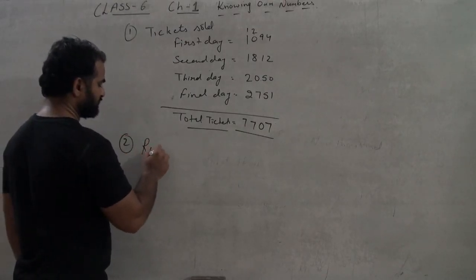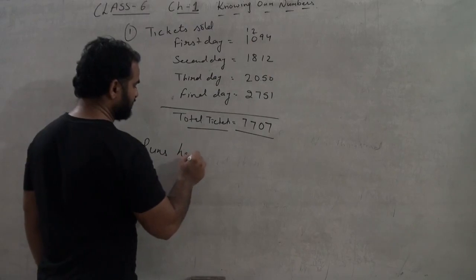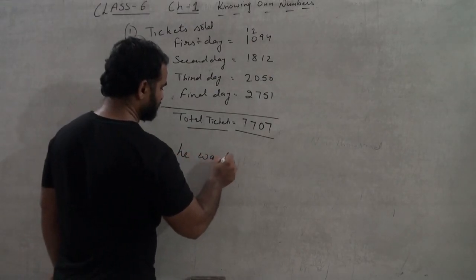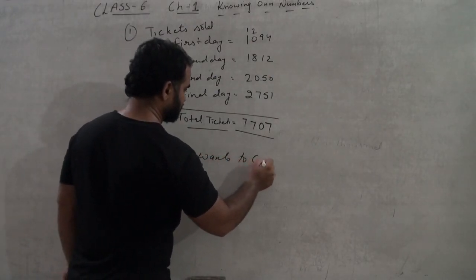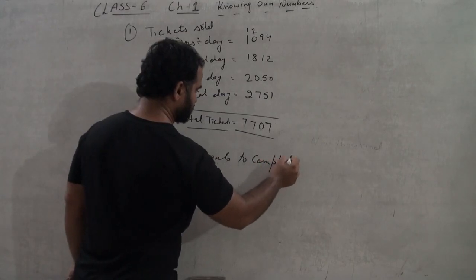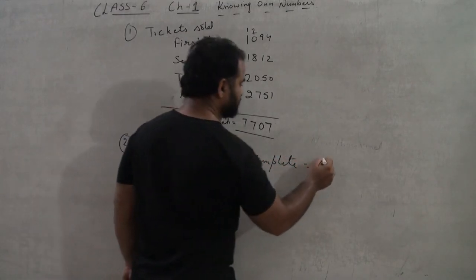runs he wants to complete equals to 10,000.